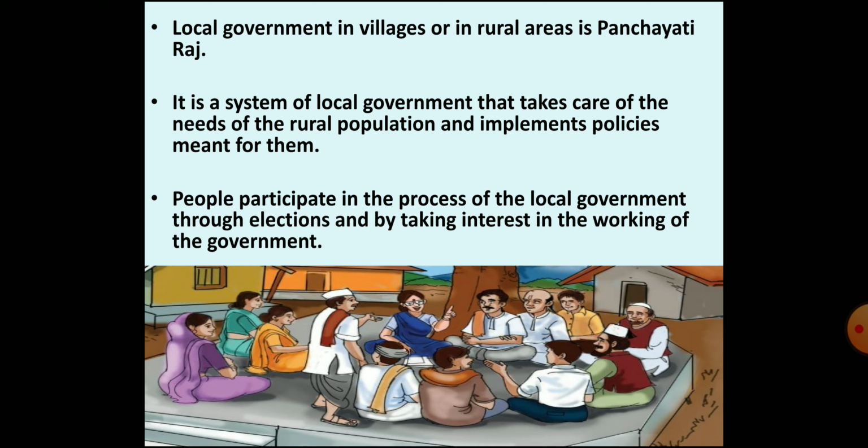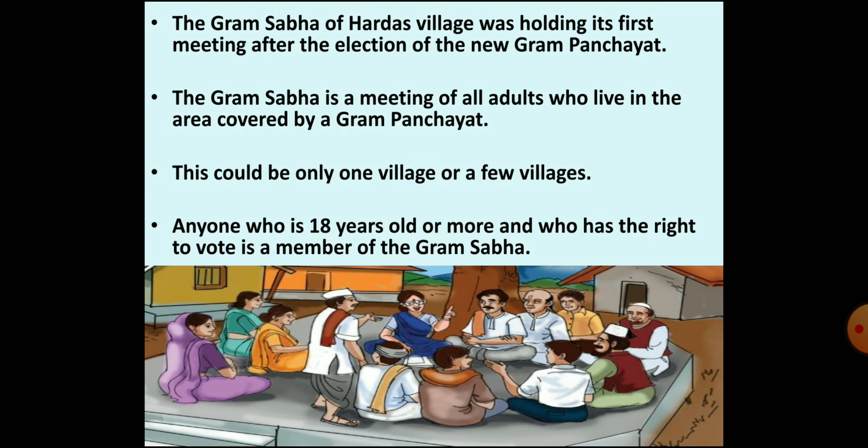Children, Panchayati Raj is a system of local government that takes care of the requirements of rural population and implements policies which are meant for them. You have learnt that in our democracy, people participate in the process of government through elections and by taking interest in the working of the government. So, the people at local level also participate in the working or functioning of the government. Let's understand what all is done in the local level in rural areas. We'll try to understand the concept through the example of a village, that is Hardas village.